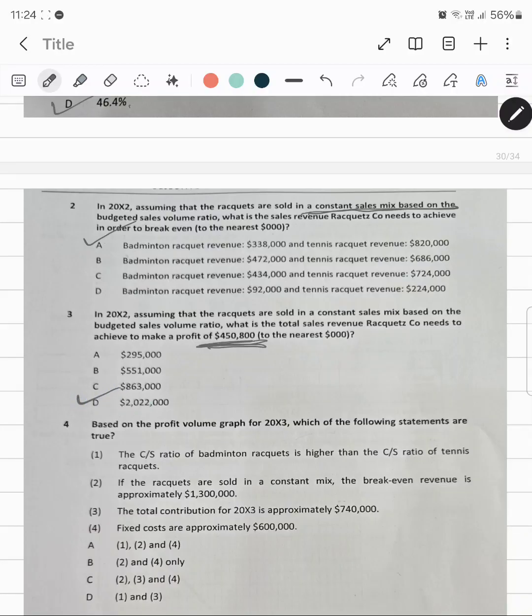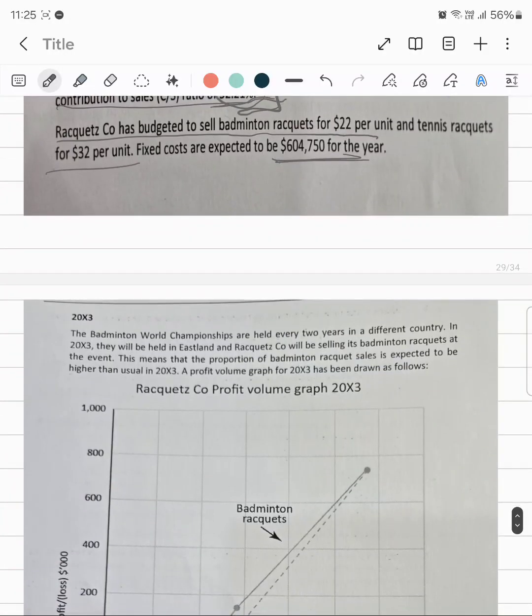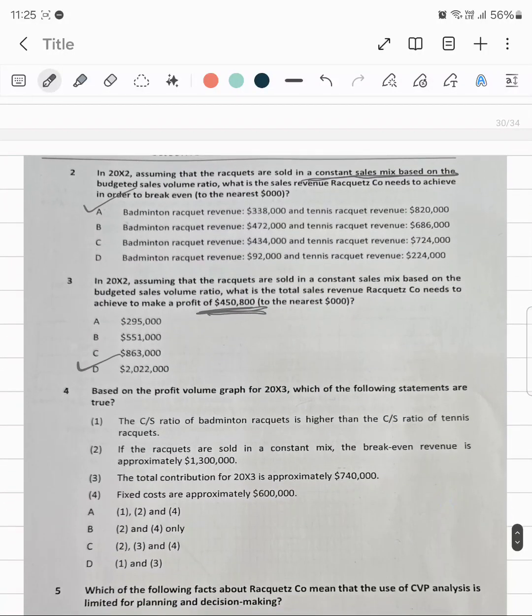A lot of you might be confused about whether it is asking for 2002 or 2003. It is clearly mentioned that it is asking for 2002. Let me repeat it again. Assuming that the rackets are sold in a constant sales mix based on the budgeted sales volume ratio, what is the total sales revenue of Racquetz company? Total sales revenue is what it is asking us to find.